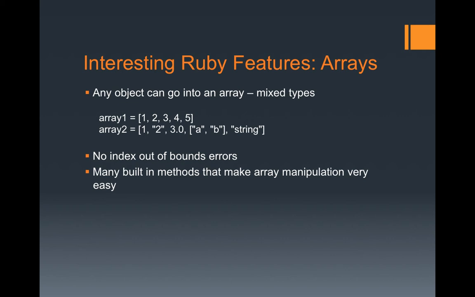Another nice feature is that there's no index out of bounds error, because everything's done on the fly and it's interpreted, so you don't want your code crashing. Usually, if you try to access something that's out of bounds, you just get nil returned, which is the equivalent of null in languages we're familiar with.